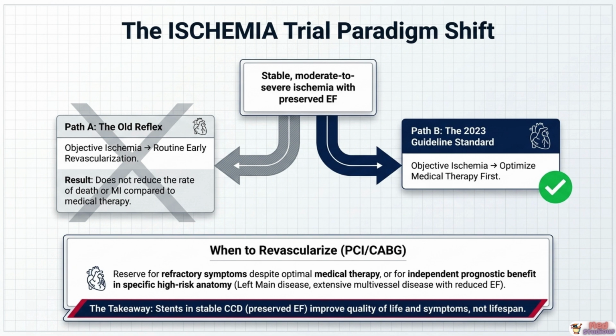The essential takeaway, and a frequently tested exam point, is this: in stable chronic coronary disease with preserved ejection fraction, stents improve quality of life and symptoms, not lifespan.